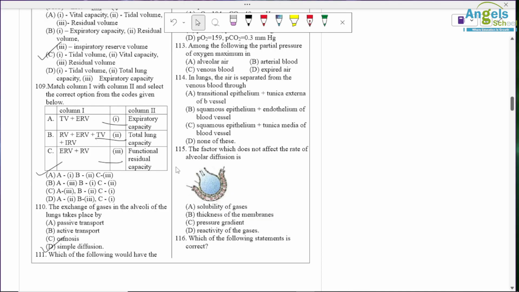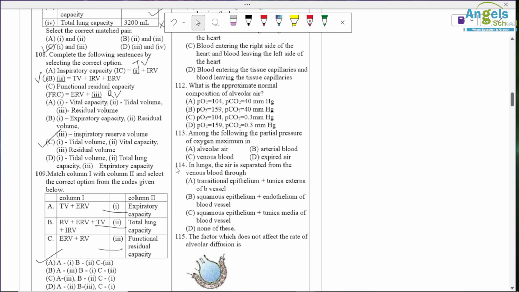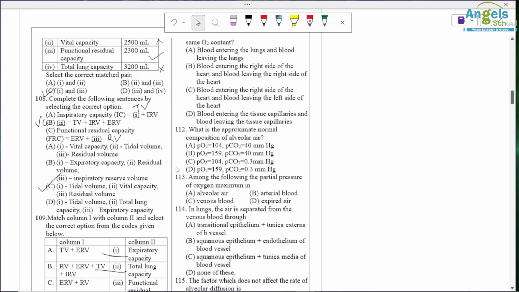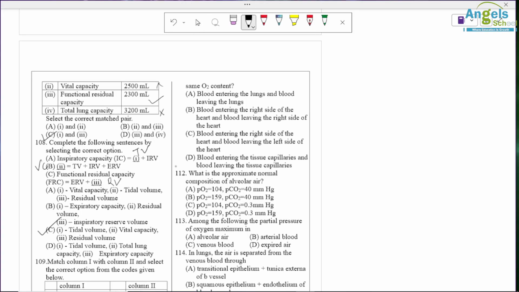Question number 111. Which of the following would have the same oxygen content? Blood entering the lungs and blood leaving the lungs is the wrong option, because oxygen is higher when blood is leaving the lungs. And blood entering the right side of the heart and blood leaving the right side of the heart has the same oxygen content.